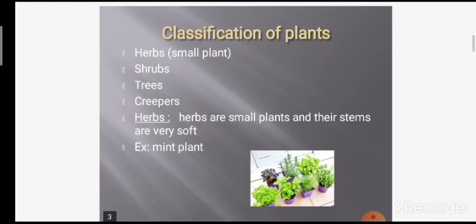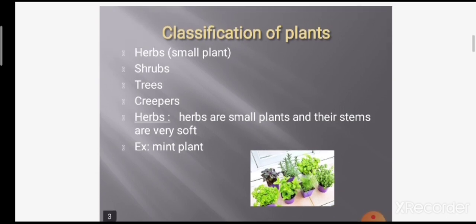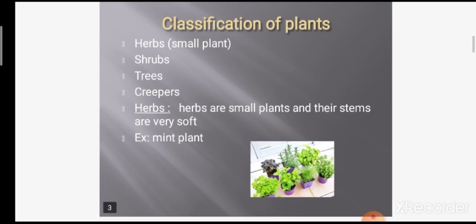Then classification of plants. See, plants are classified into herbs, shrubs, and trees. Herbs means they are small plants, right? They are very small plants. See, herbs are the small plants and their stem is very soft. One example is the mint plant.